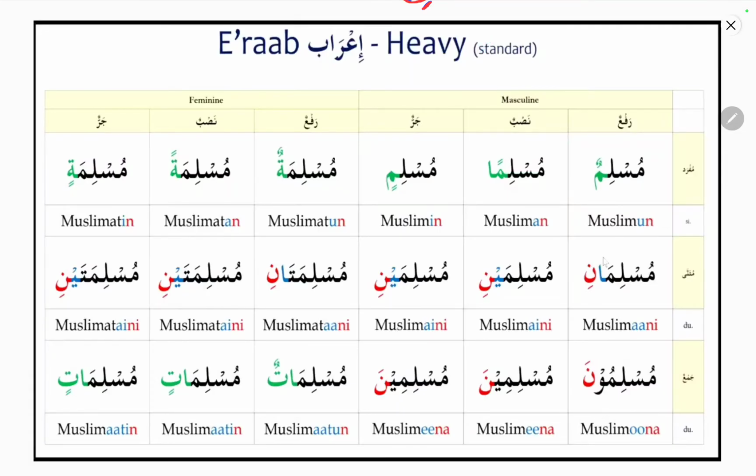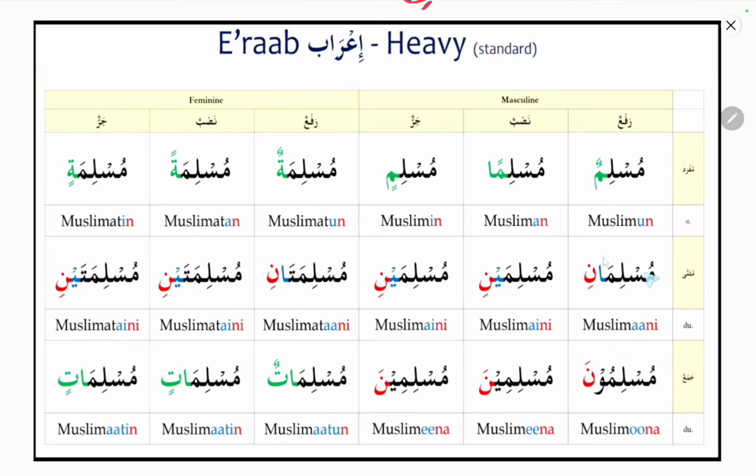The similar thing is explained here in this chart, that is muslimun, that is mufrad singular, musliman, muslimin, that is masculine. For feminine it is muslimatun, muslimatan, muslimatin, that is the marfu state. Rafun means marfu state, nasbun means mansub state, and jarun means majrur state.